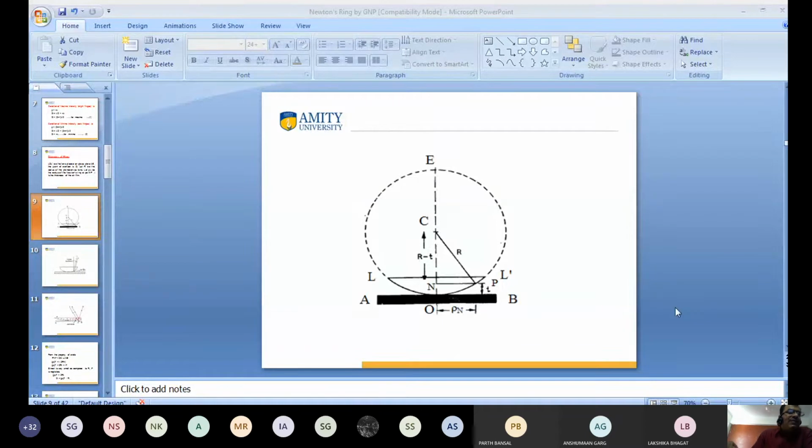Clear? This value is R. What is R? R is the radius of this lens, so whichever value you take from the lens, it will be R. Clear? At point P, I want to calculate the diameter of Newton's ring. This is the point P. Have you seen it on screen? My dear friends.